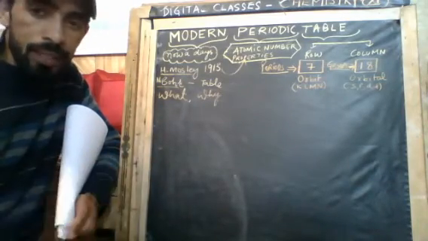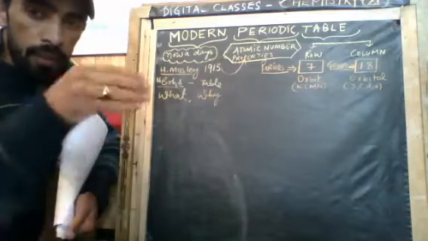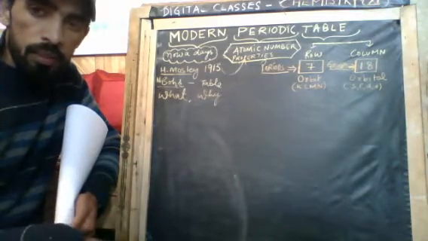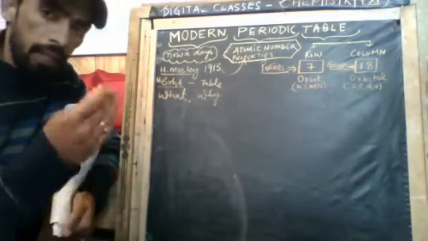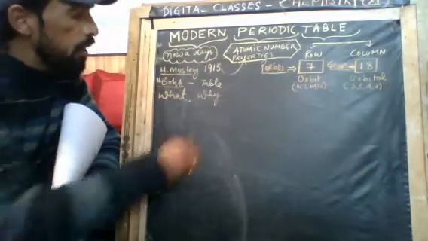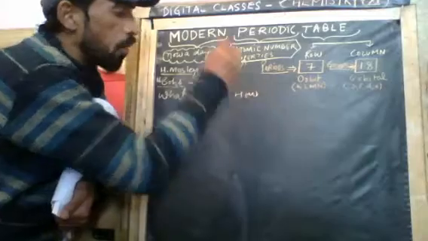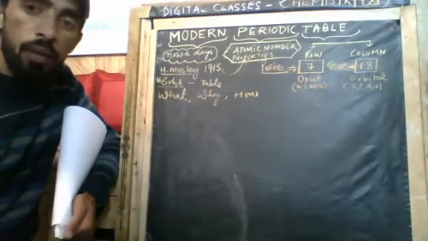So now the work is easy. We need to study the groups and all the members. All the elements present in a group have similar properties. The rest we will study in the next video. Now we will talk about how the periodic table is made. This is very important, how to make the periodic table.